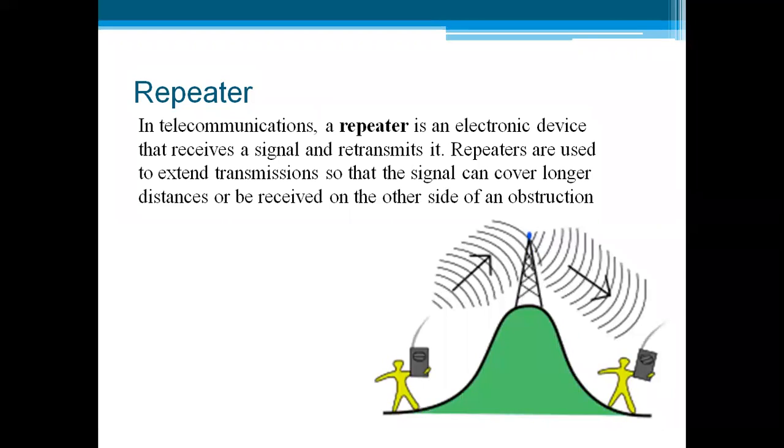So if you are transferring data from one point to another, in between we have repeaters. What the repeater does is receive the data, recover it, and retransmit the data again. Because of this, the range of communication increases. So if you want to transfer data over a very long distance, in between we use repeaters so that the strength of the signal is recovered.